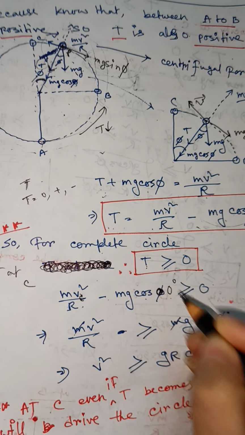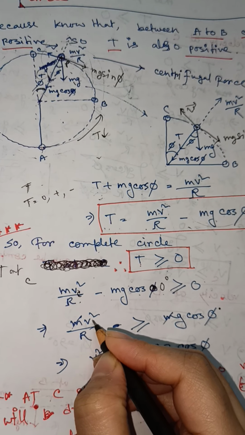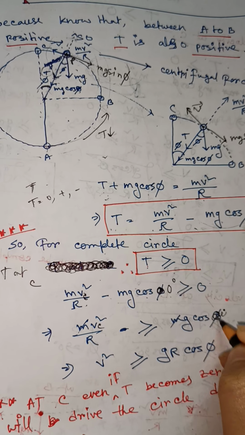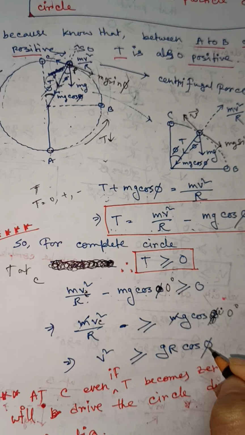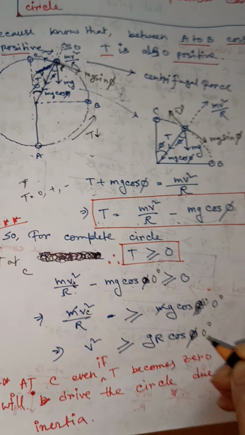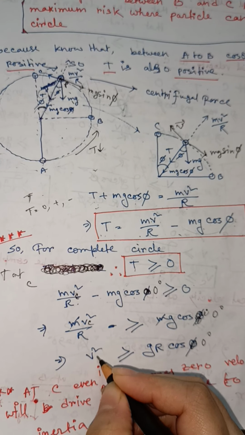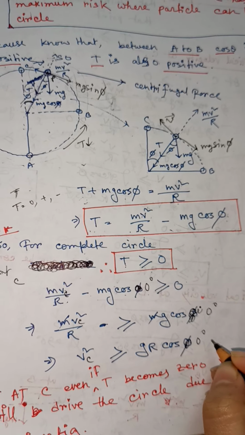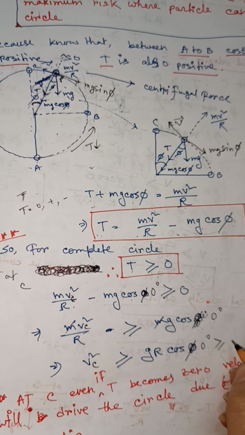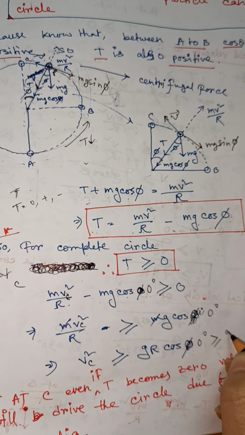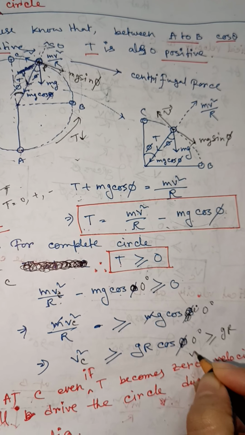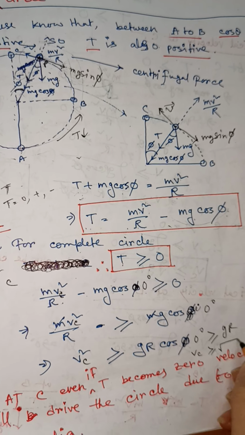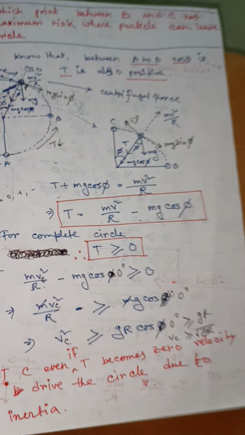So VC square, this one will be 0 degree. Then VC square is greater than or equal to gR. That means VC is greater than or equal to root over gR.